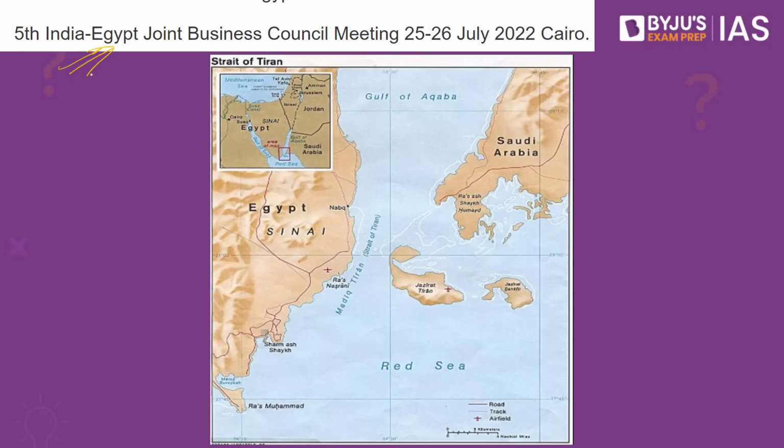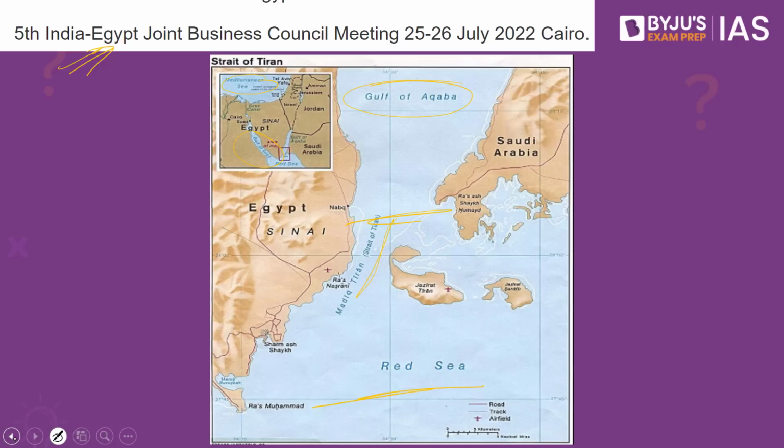So if we look into this map, what we have is Egypt, which is surrounded by the Mediterranean Sea, and we also have the Red Sea as well. And at the same time, it also has the Gulf of Aqaba, and then you have the Tiran Strait, which is connecting two water bodies. As a result, the country in question happens to be Egypt.